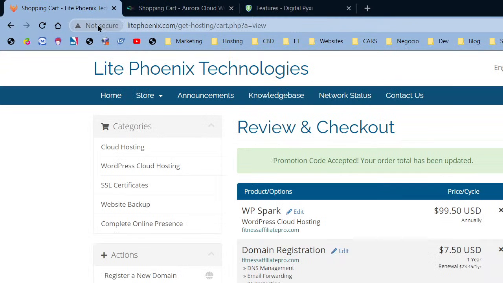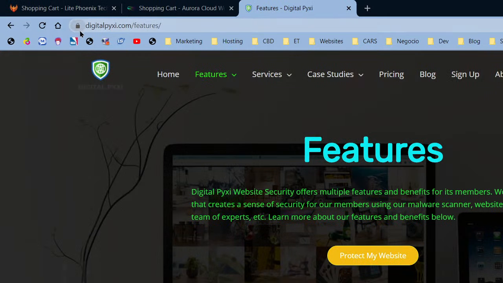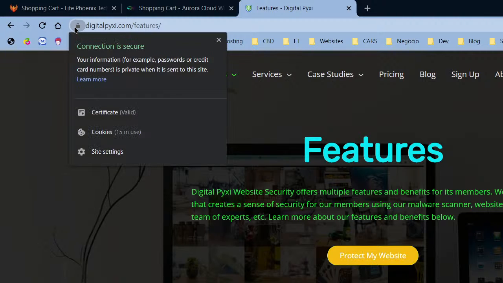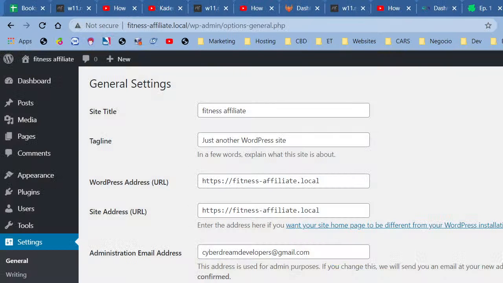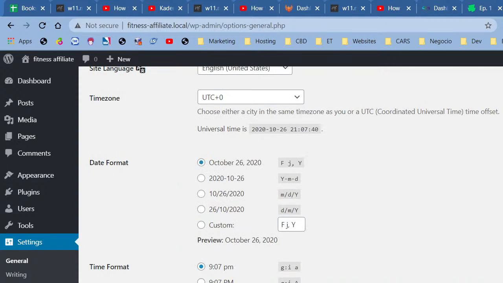And it's the same for Live Phoenix, right? So we're not going to use this website. It's actually SSL secured. But on Digital Pixie, you're going to see a green lock right here. Well, it's not green right now, but it says connection is secure. We can help you get SSL security. Just send us a support ticket and we'll get it done for you. And once you get that SSL security installed, you can go ahead and put the S right here and save it. I like to change this to Sunday.